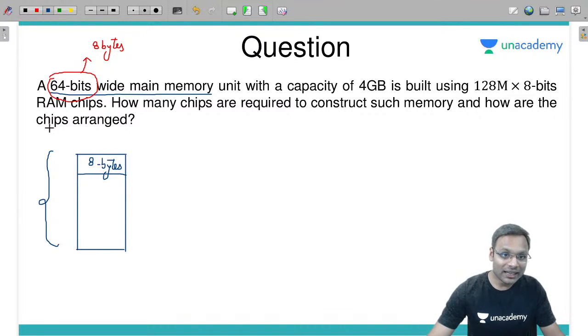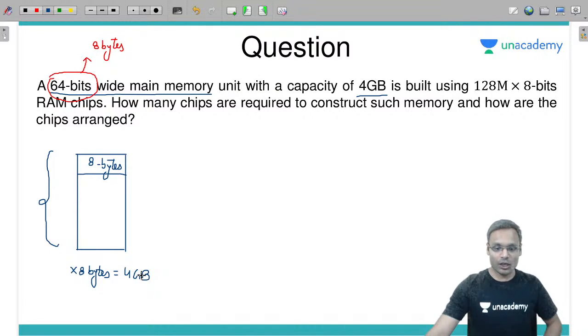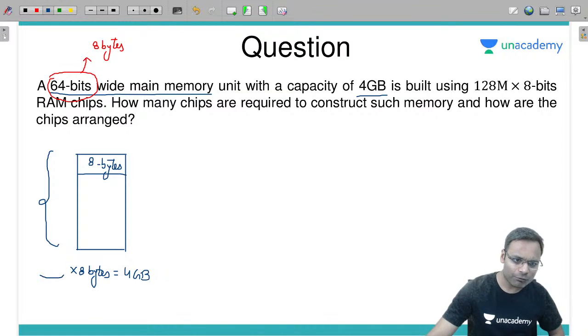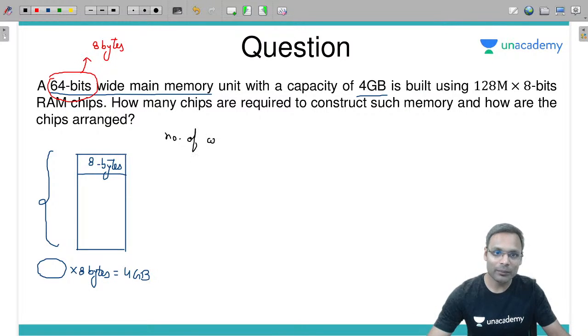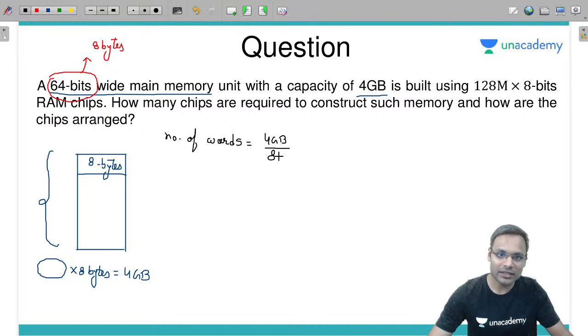So my memory is some number of addresses cross 8 bytes is equal to total capacity 4 GB. So can you tell me how many such kind of number of words I can have so that total capacity I can get 4 GB? Number of words in my memory of 8 bytes each is equal to 4 GB divided by 8 byte.